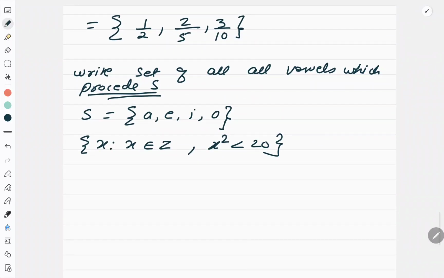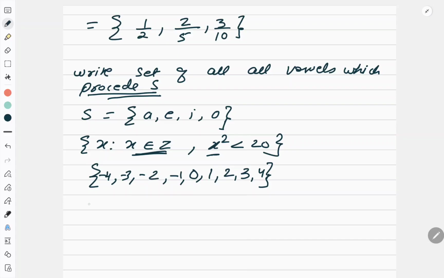So now if I want to write it in roster form, how will I write? Again that square thing, but now there is no condition of positive. Correct? So you put first 0. 0 is less than 20, done. Now 1 is less than 20, 2 is less than 20, 3 square is less than 20, 4 square is less than 20, 5 square is more than 20, so it won't come. Now write in reverse also, because I know that the square of a negative number is the same as that of a positive number. So this will become my answer. Okay?